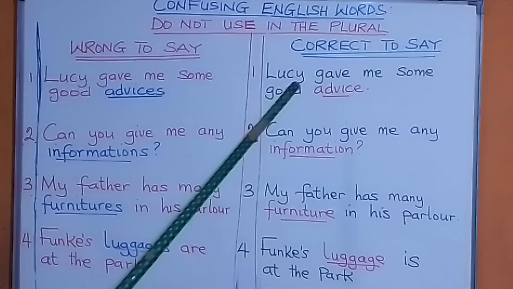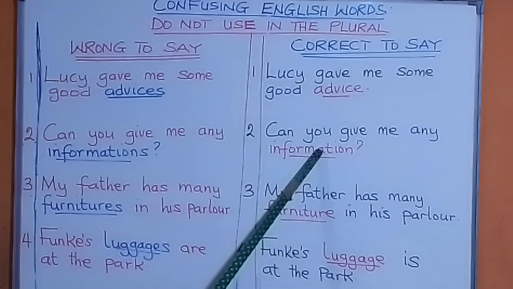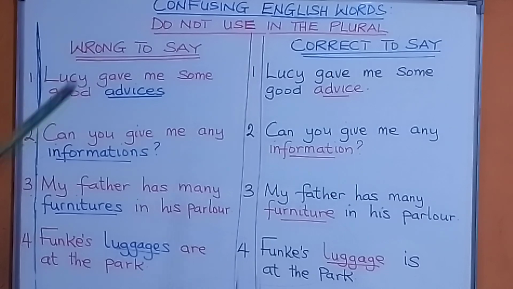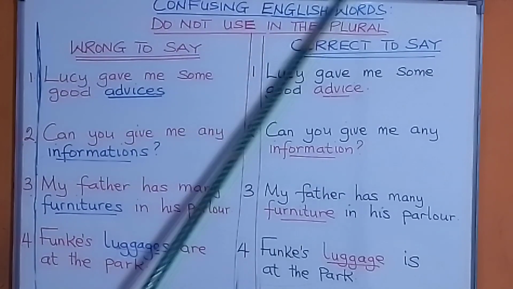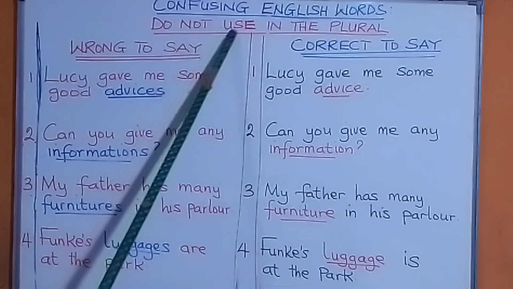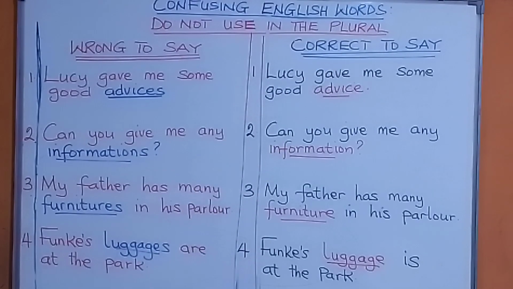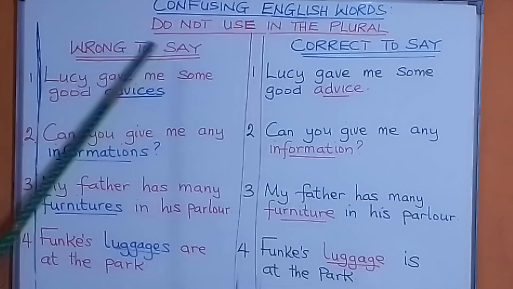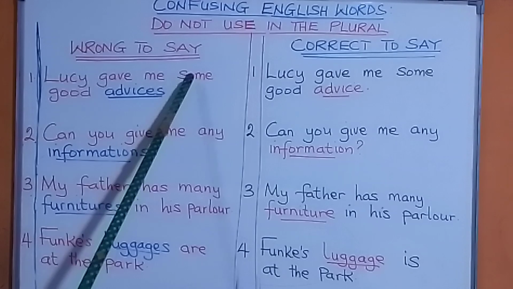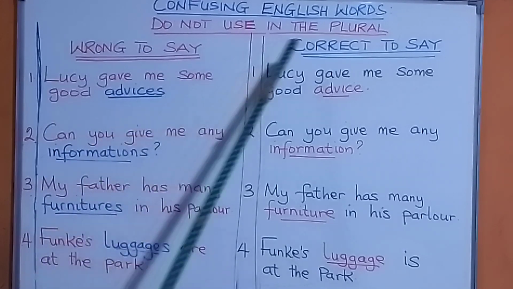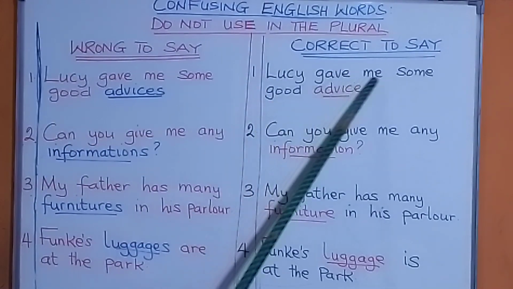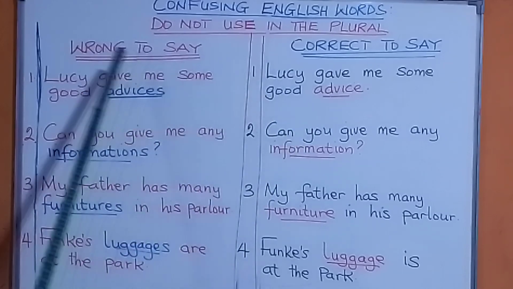And so this was advice, information, furniture, luggage. You cannot use them in the plural form. They are confusing English words. Do not use them in the plural. Use them as they are in the singular form. So let's go back to that. We say, wrong to say, Lucy gave me some good advices. No. The correct way to say that is Lucy gave me some good advice.